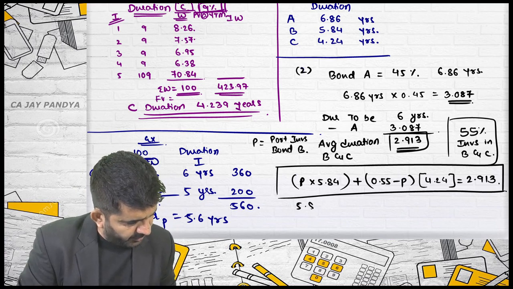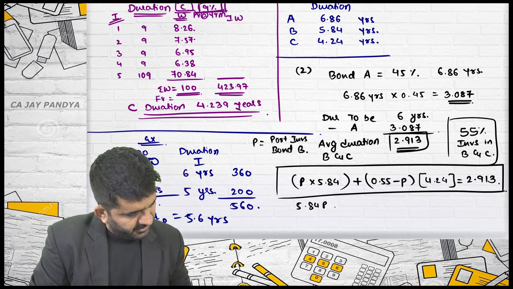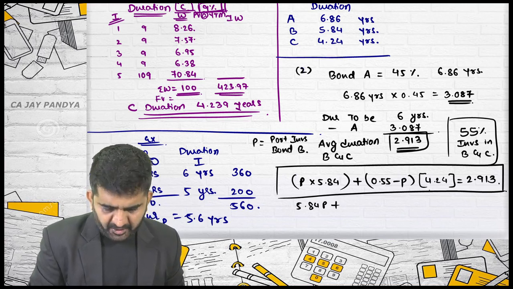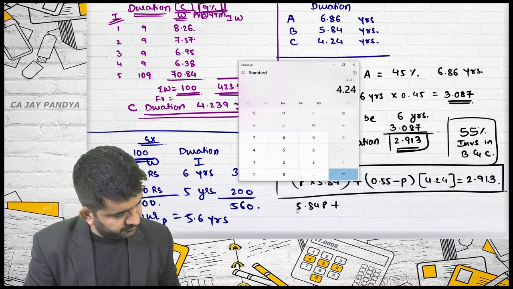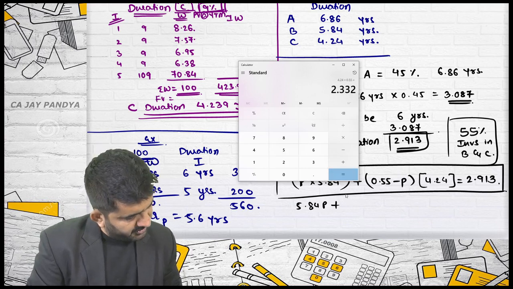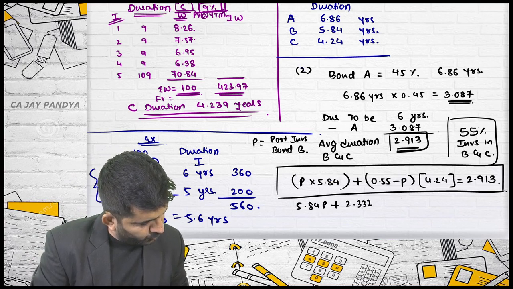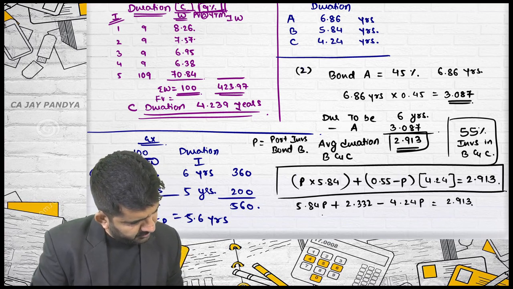It is 5.84P plus 0.55 into 4.24, which is 2.332, plus 2.332 minus 4.24P is equal to 2.913.